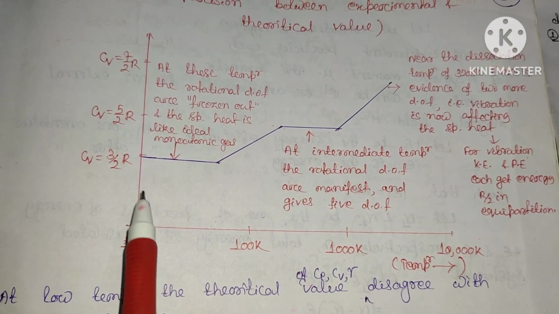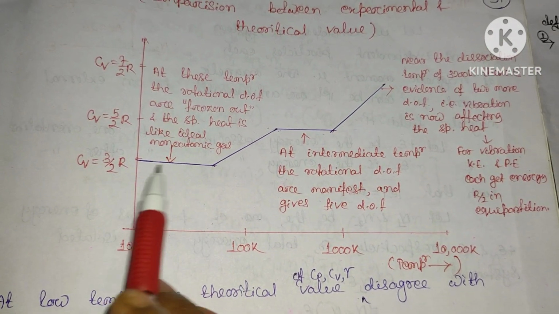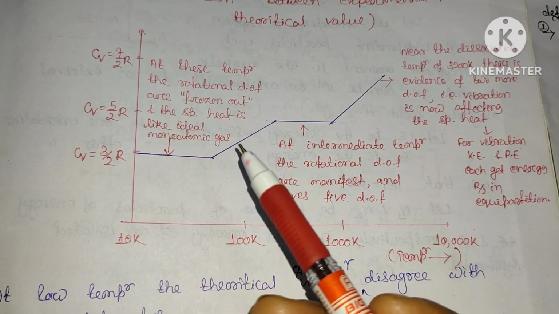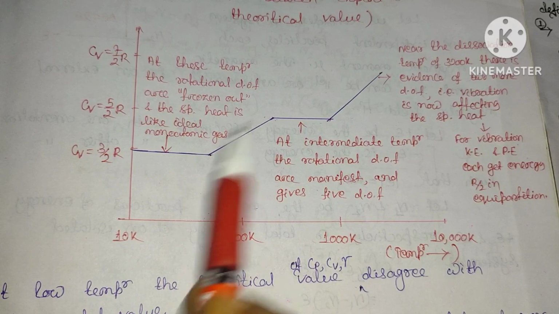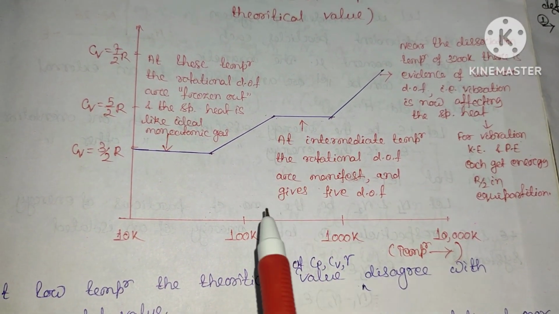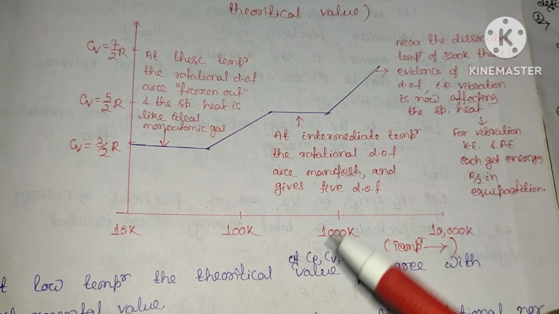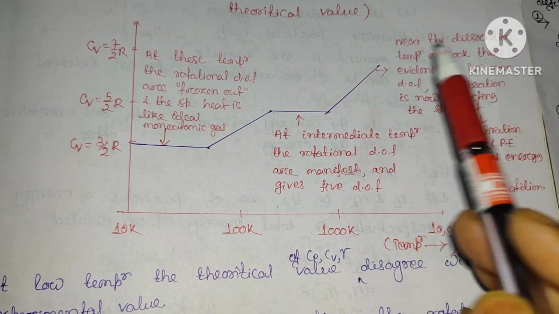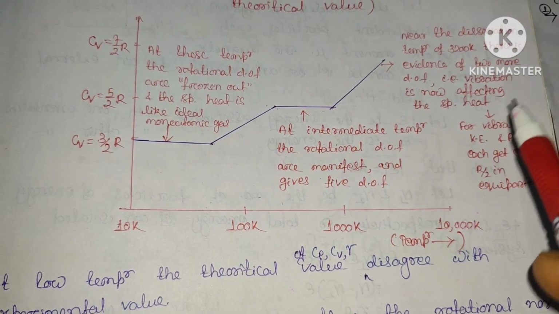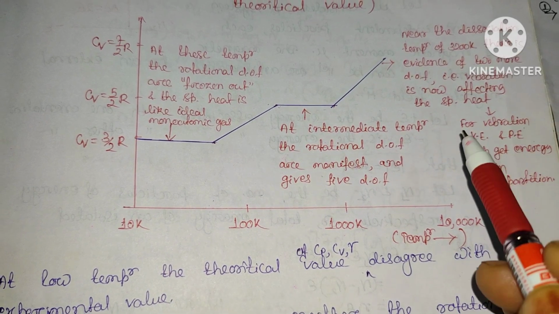You can see that this is at low temperature. At this temperature there are no rotational degrees of freedom, that is, they are frozen out, and the specific heat behaves like an ideal monoatomic gas. At intermediate temperature, the rotational degrees of freedom are manifest and give 5 degrees of freedom. Clear? So this is at high temperature. Near the dissociation temperature of 3200 Kelvin, there is evidence of 2 or more degrees of freedom, that is, vibration is now affecting the specific heat.